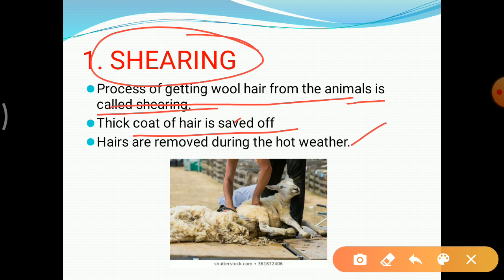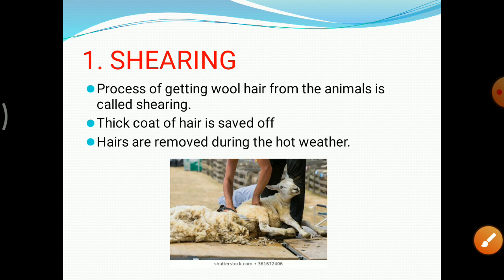We know that the sheep develops the thick coat of hair on their body so that they can protect themselves from the cold environment of the hilly areas. But in hot weather, there is no requirement of this thick coat on their body. So mainly the sheep are sheared in the hot weather so that they can also feel comfortable in the summers. So this was the first step, which is a very basic step of the processing of wool.